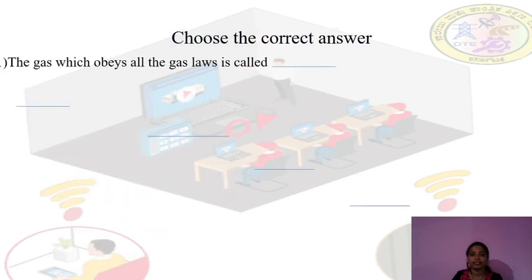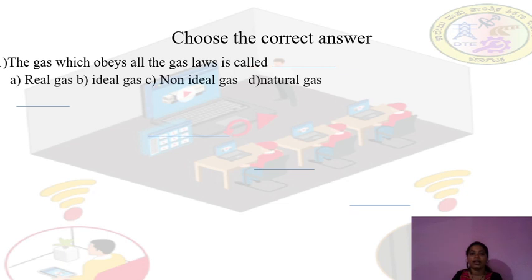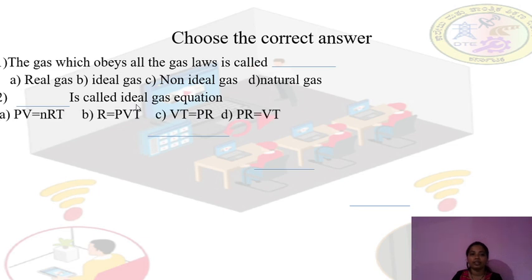Choose the correct answer for the above question. A gas which obeys all the gas laws is called a real gas, ideal gas, non-ideal gas, or natural gas. It is an ideal gas. The correct answer is ideal gas. Second one, dash is called the ideal gas equation. PV equals nRT. So PV is equal to nRT, it is called the ideal gas equation.